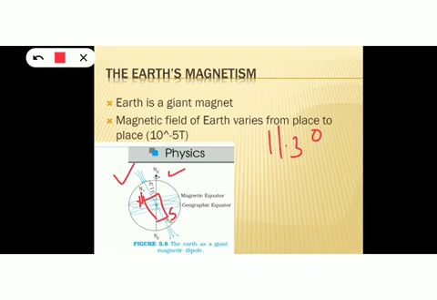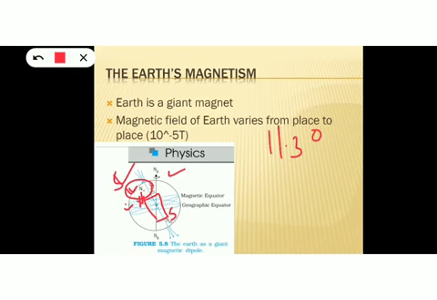Now, when a magnet is suspended freely, it aligns in the north-south direction as shown here. So this is the north pole of the magnet, and on the figure this is marked as the magnetic north pole of the Earth. This created a confusion because this end is north and that end is also north. There must be repulsion because like poles will repel. So how could the magnet align in this direction without any repulsion? Later investigations proved that the magnetic north of the Earth is actually the south pole itself.